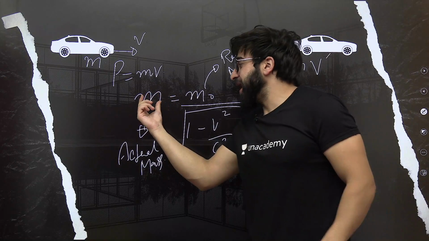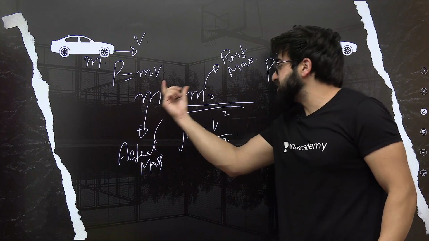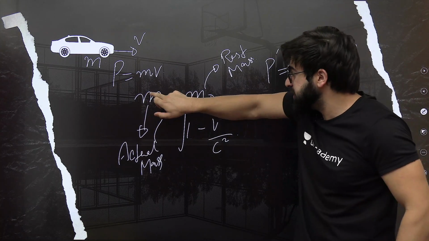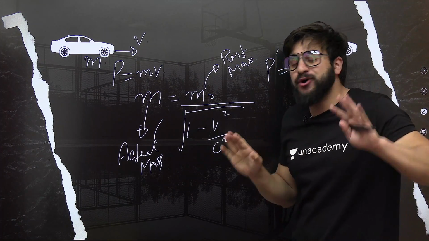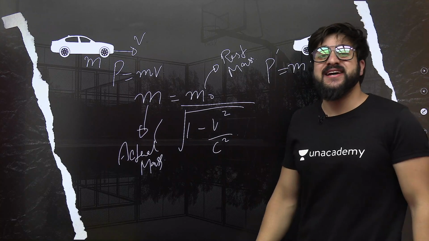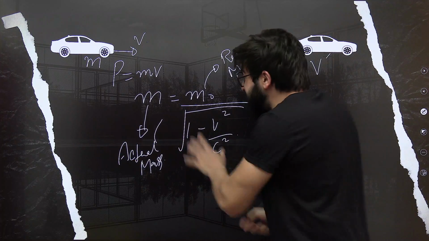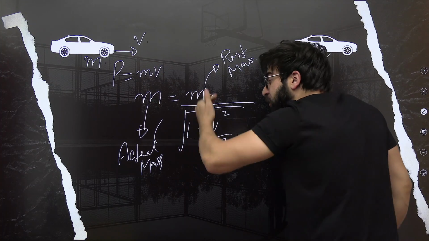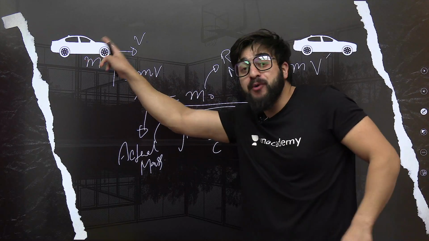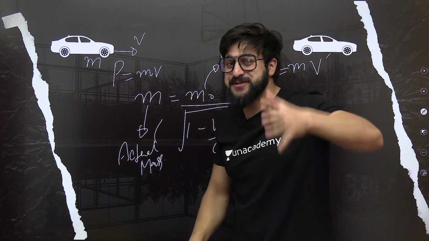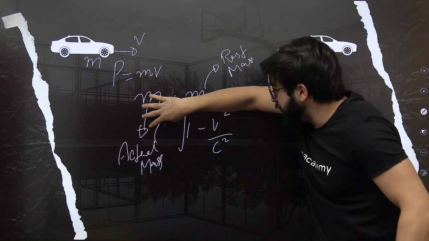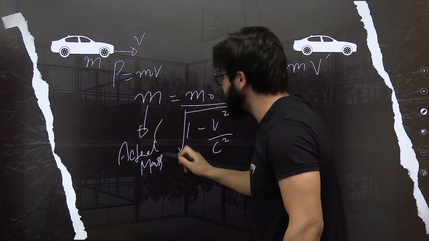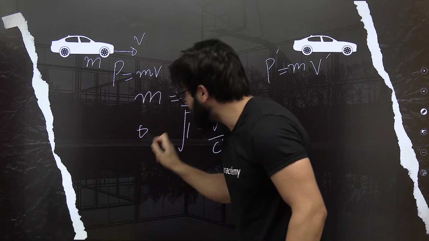Now, if the actual mass were equal to the rest mass, then this should be directly equal to m naught. But there is something in the denominator as well. So from this, we can say that the actual mass in motion of a body changes whenever the body comes in motion. Understand? This is the point over here. Now, according to this relation, how exactly is the mass of a body changing? Let me give you the feel, and I'll answer this question as well.